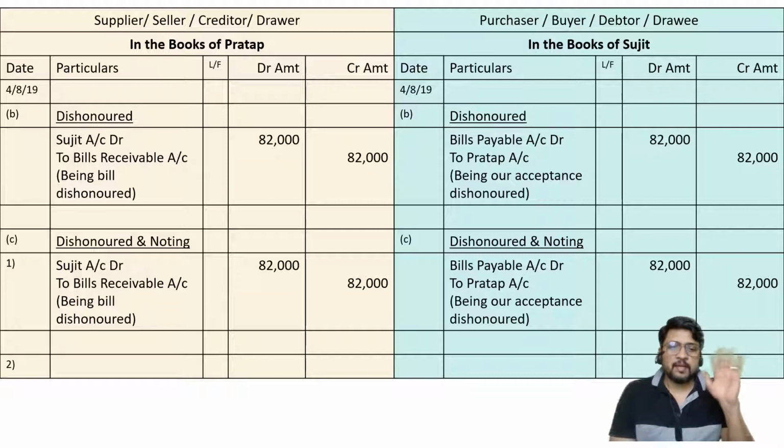I hope you are understanding the concept. So in this case, when I am paying the rickshaw wala, one can say, sir, there are different accounts which can be affected. Number one, rickshaw wala account can be considered, or number two, rickshaw charges account, or number three, friend account. I'll say rickshaw wala account is not important, rickshaw charges account is not important, because the transaction is not done by you on your own behalf. It is not your own transaction. It's a transaction of making payment on behalf of somebody else.